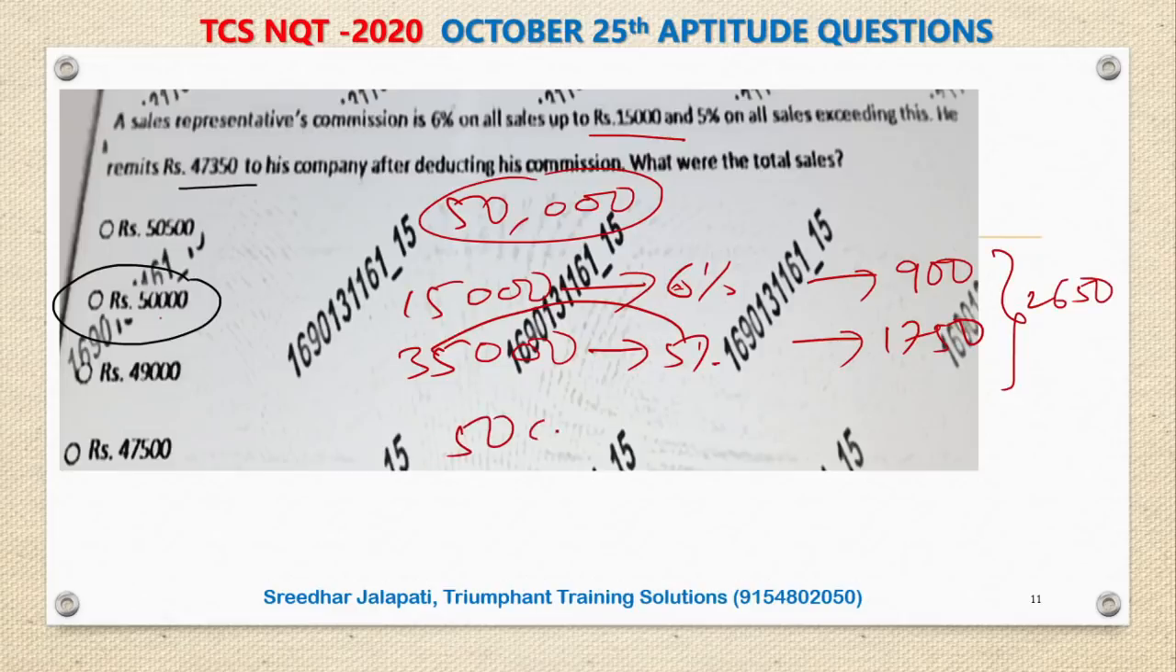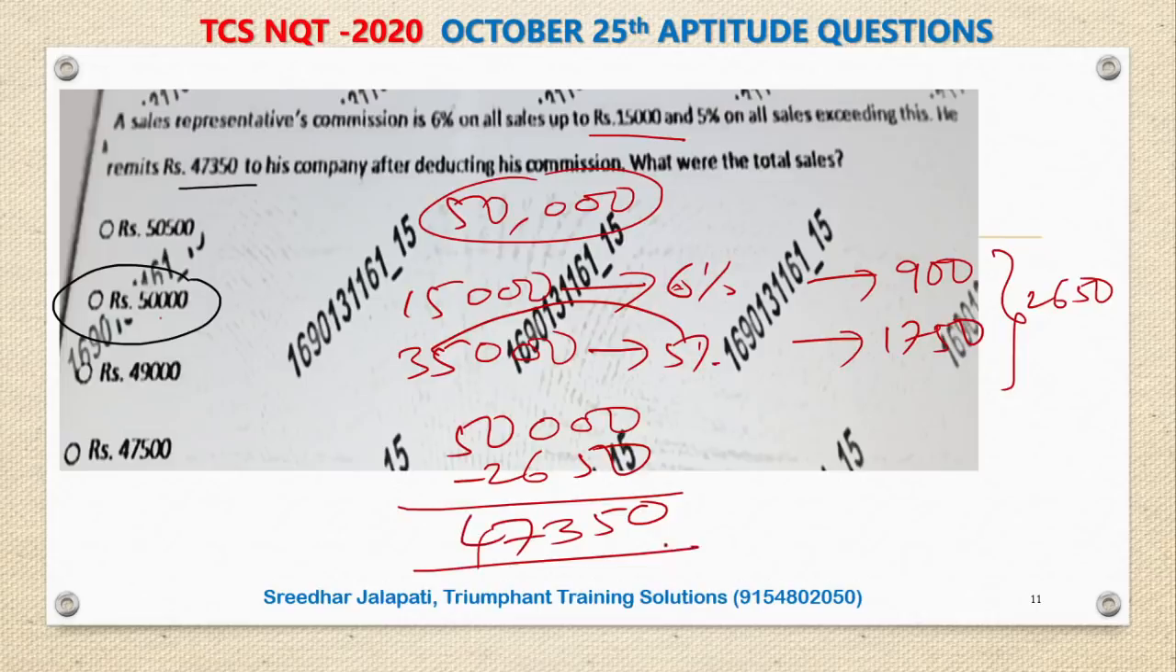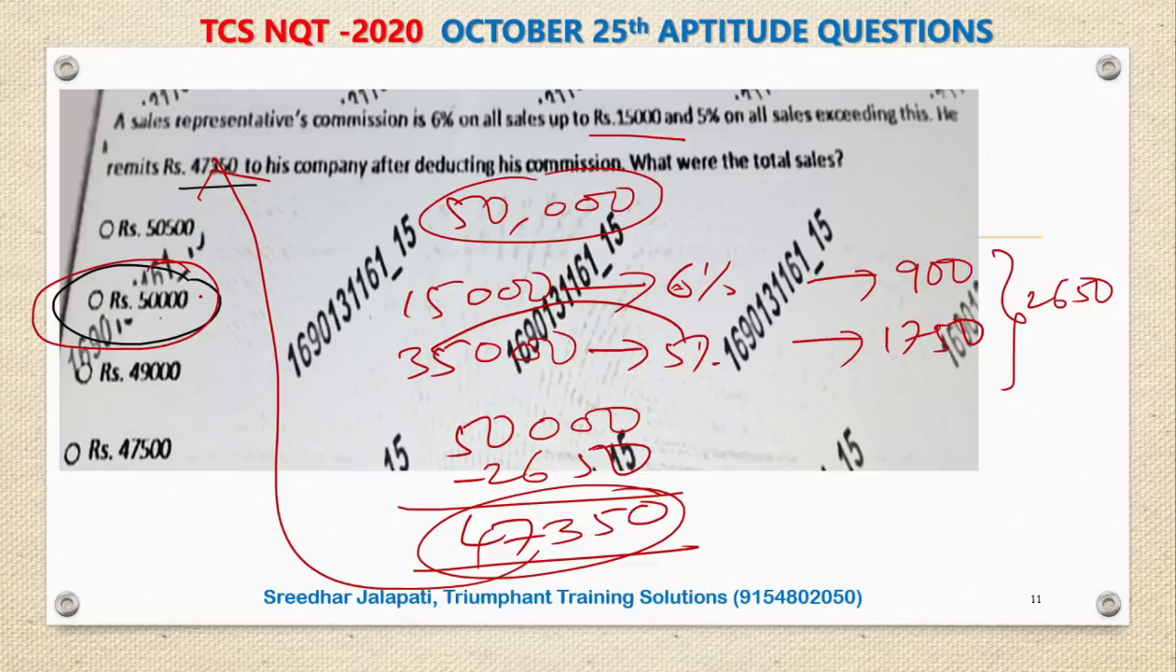So on 50,000 rupees, if his commission is 2650, then what is the remaining money? It is 47,350, and that is what he has to submit to the owner, and that's what is given in the question. So fortunately, our random number 50,000 itself satisfied. That is the answer. So I always suggest in these questions go by the options method. Otherwise, you can go for the variable method.